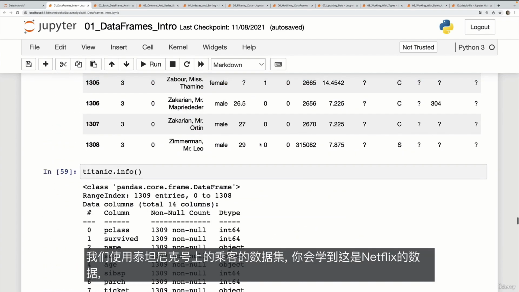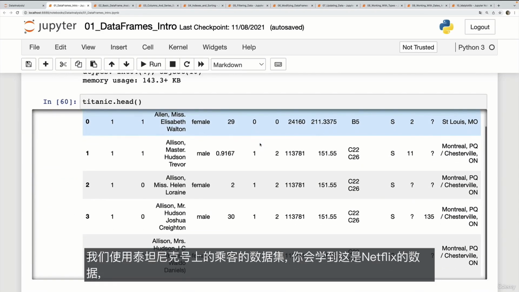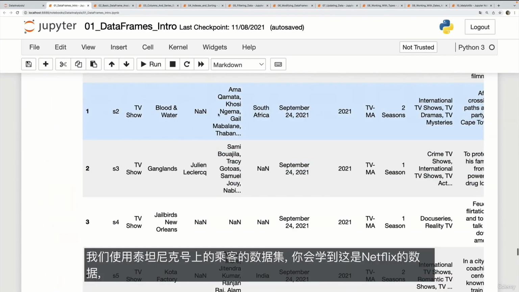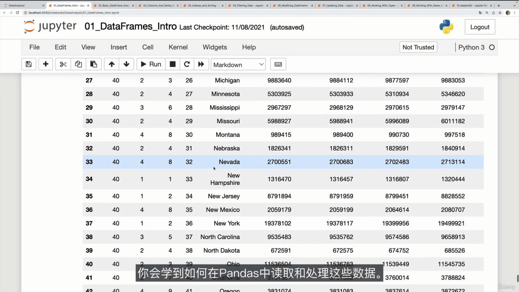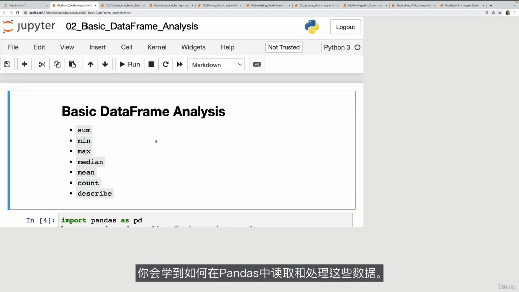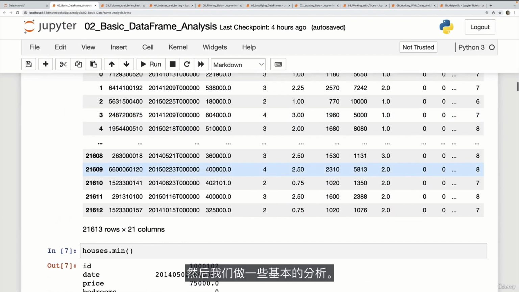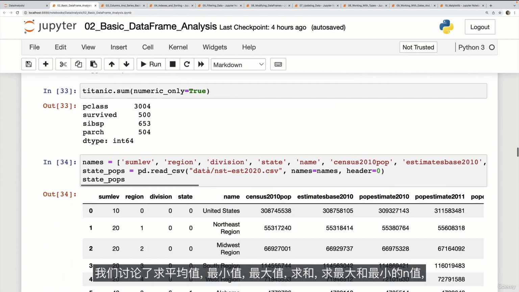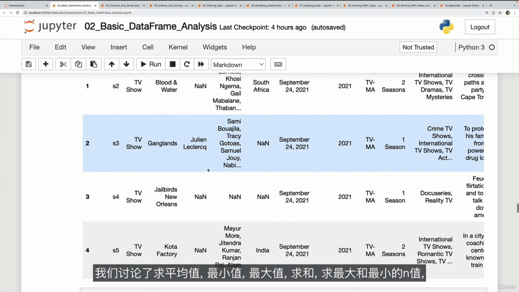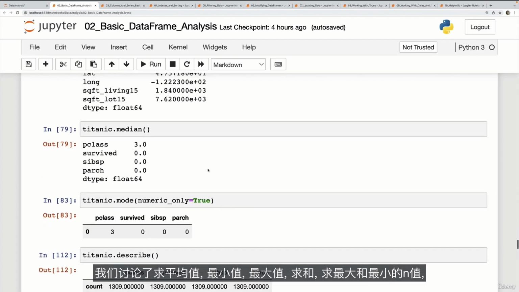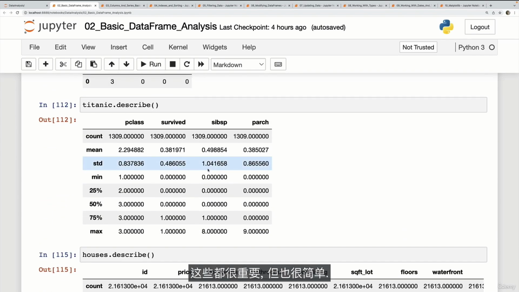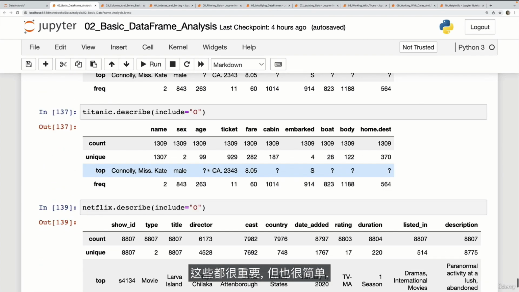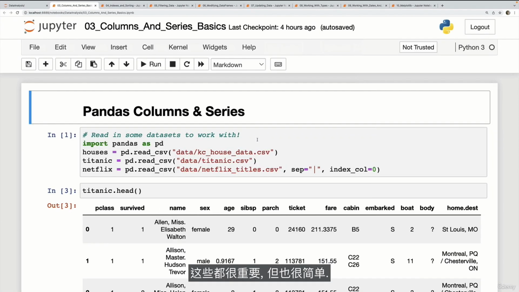We work with this Titanic data set, the passengers who were on the Titanic, and here's the Netflix data. You'll learn how to read in and work with that data in Pandas. And then we do some basic analysis. We talk about finding averages and mins and maxes and summing things together, finding the largest and the smallest n values, important things, but also pretty simple.